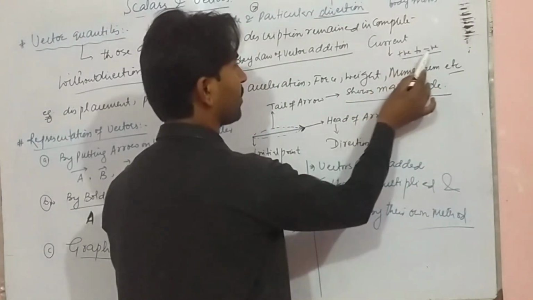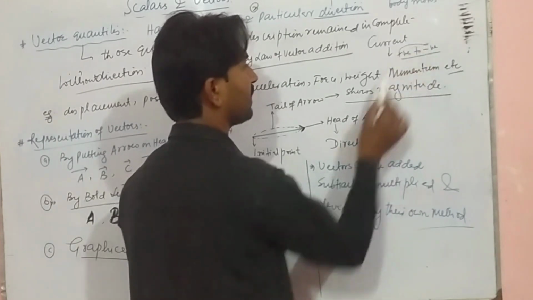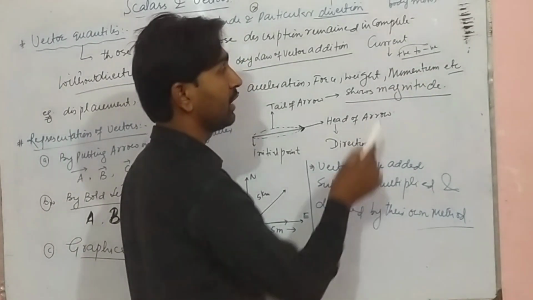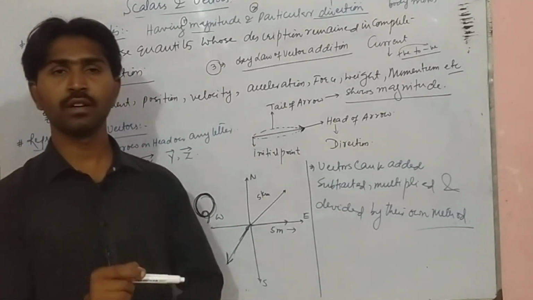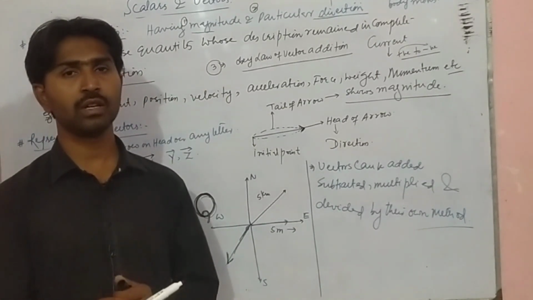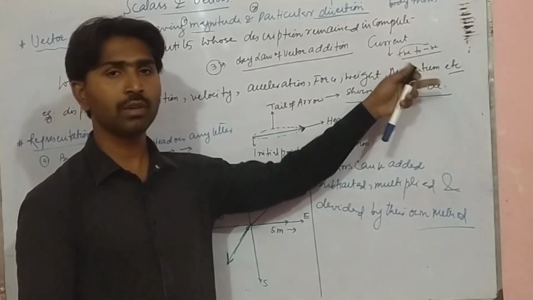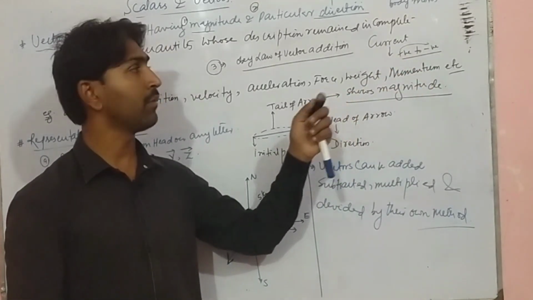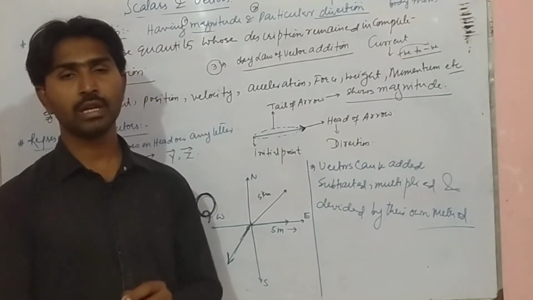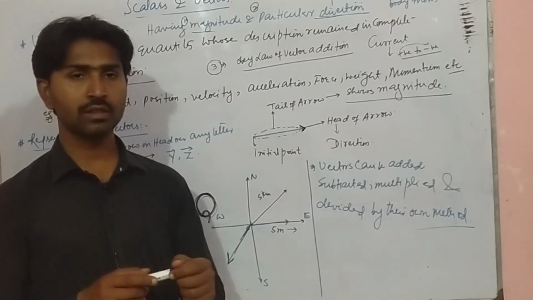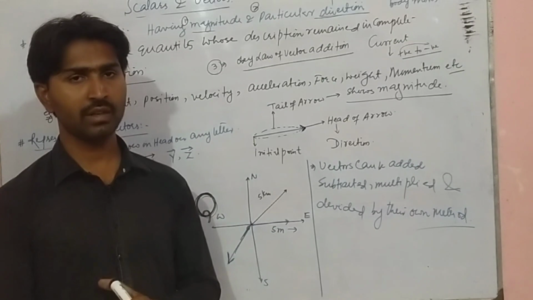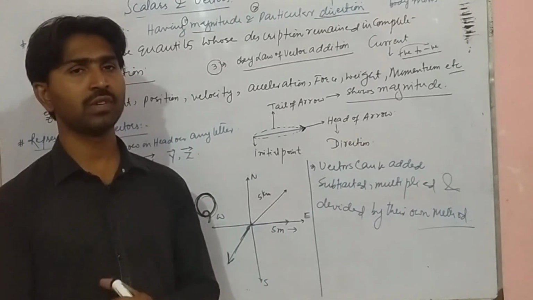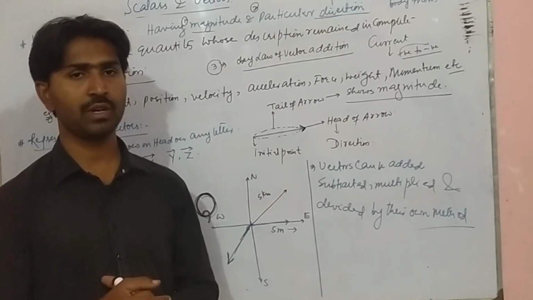So it has direction, but instead of that, current is a scalar quantity, not a vector, though it has magnitude and direction also. But why is it scalar? Because current does not obey the law of vector addition, so that's why it is a scalar quantity.